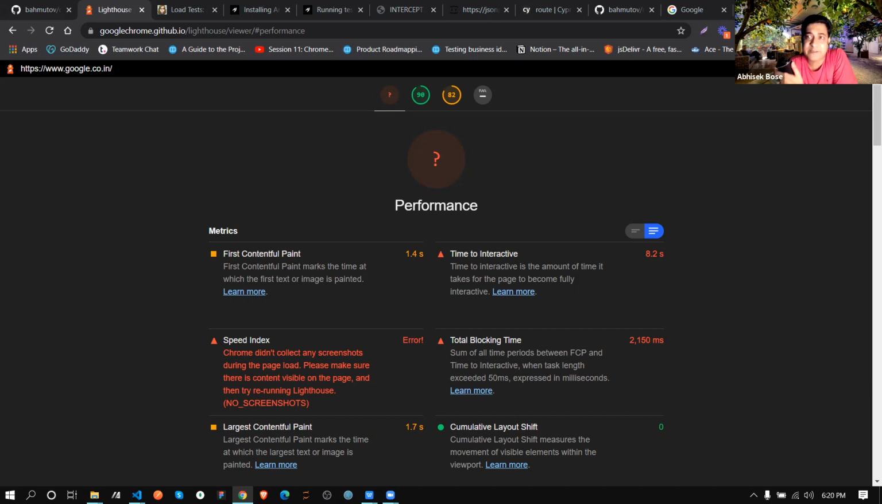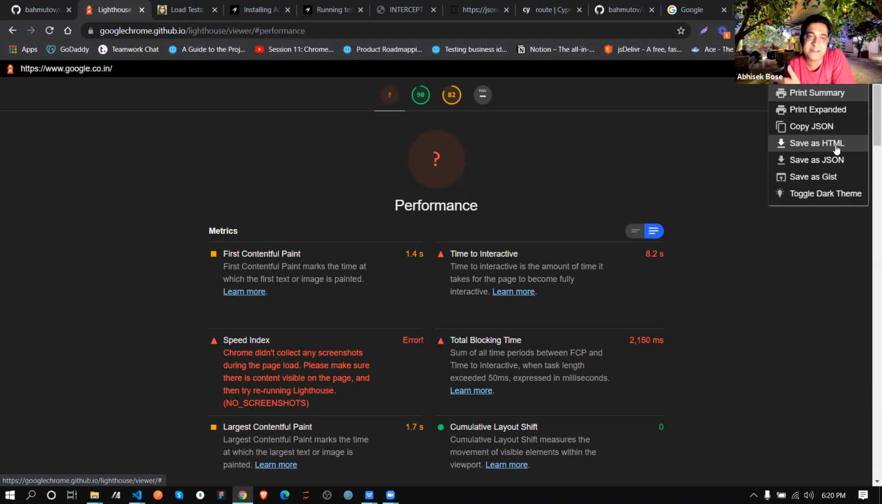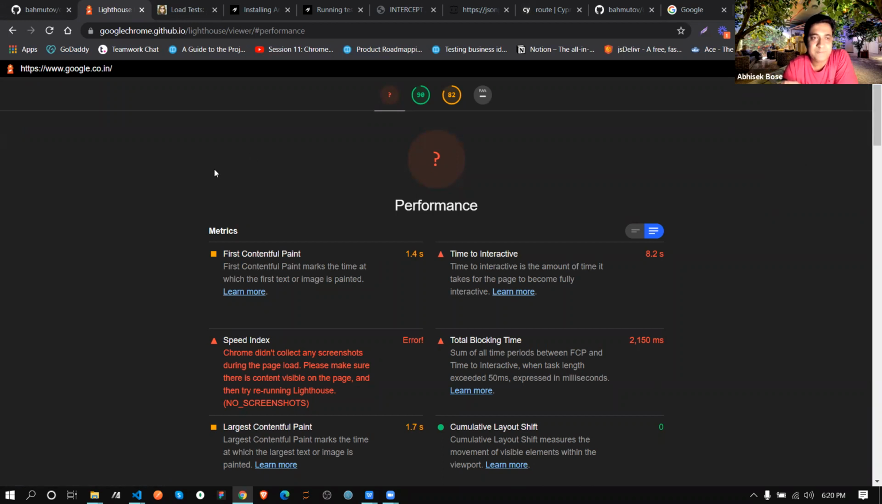And from here, the good thing is that if you need to send this report to someone else in your development team or your senior, how will you do that? You will click over here. It's giving you the option, save as HTML. So save as HTML and send it to him or her, whoever is your reviewer. Cool. So up to this is clear, how basically we are doing performance testing.